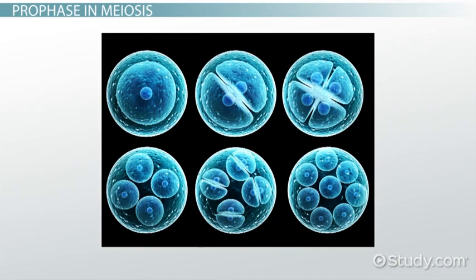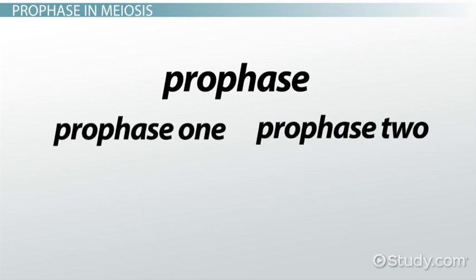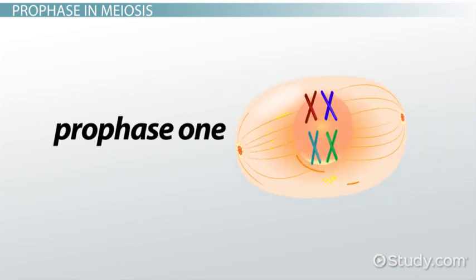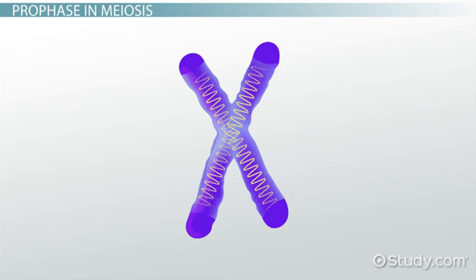Meiosis is a process that produces sex cells that will carry the genetic information during the process of reproduction to form the new individual. During meiosis, prophase is divided into prophase 1 and prophase 2. During prophase 1, the chromosomes group together into pairs. While they are together, a process called crossing over occurs. This is where the legs of the X-shaped chromosome overlap and exchange genetic information.